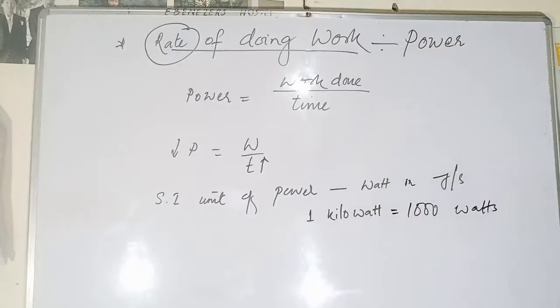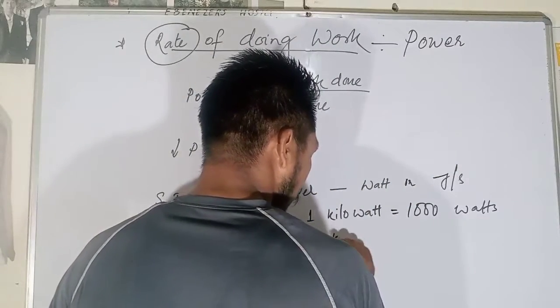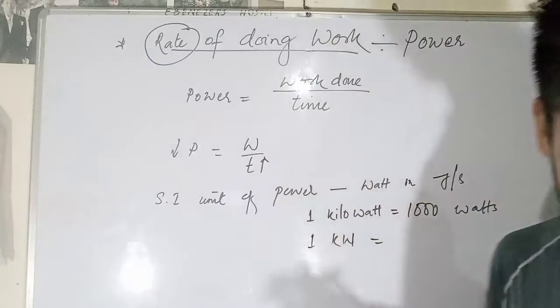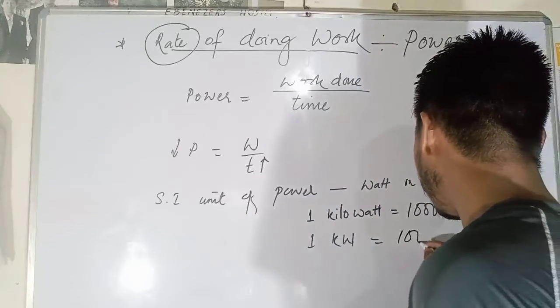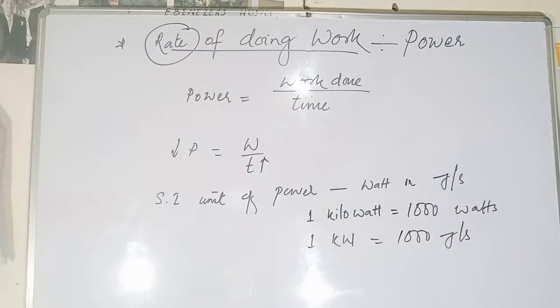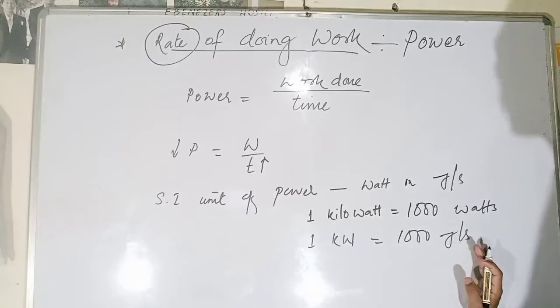Remember this: 1 kilowatt is always equal to 1000 watt. And 1 kilowatt, kW, is also equal to 1000 joule per second.